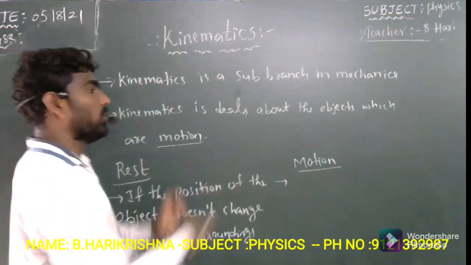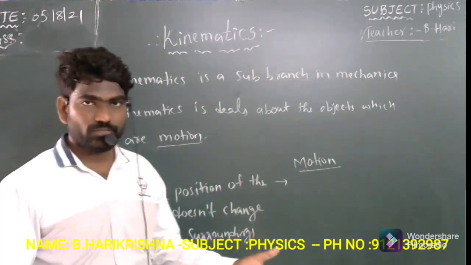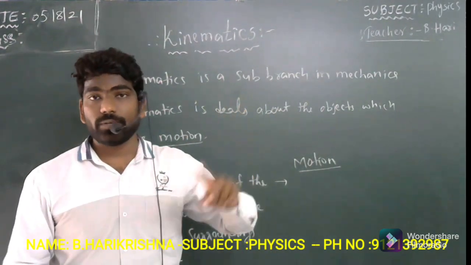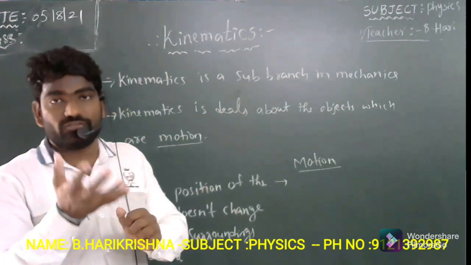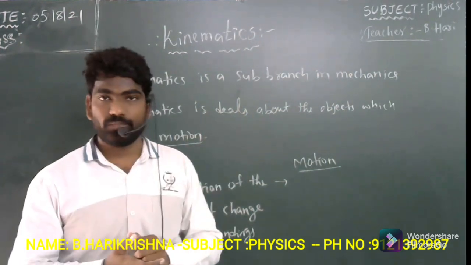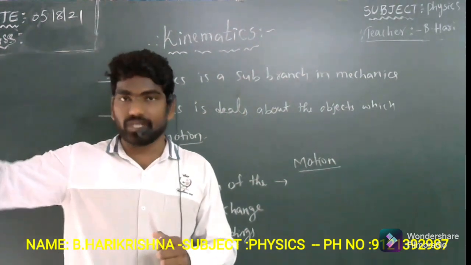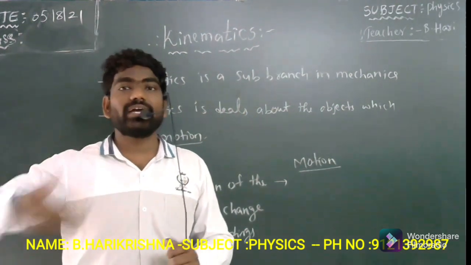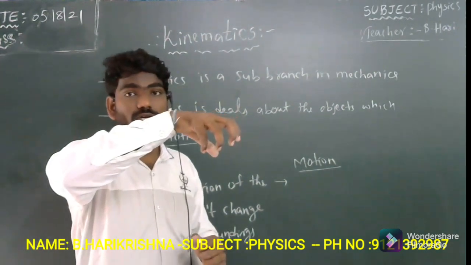How do you decide an object is in motion? Quite the opposite to this. For rest, the position of the object does not change; for motion, the position of the object changes continuously. Suppose you take the example of a car moving on the road. If you observe the car at one particular point of time, it will be located at one position. After 5 or 10 minutes, if you observe the position of the car, definitely it will have changed.